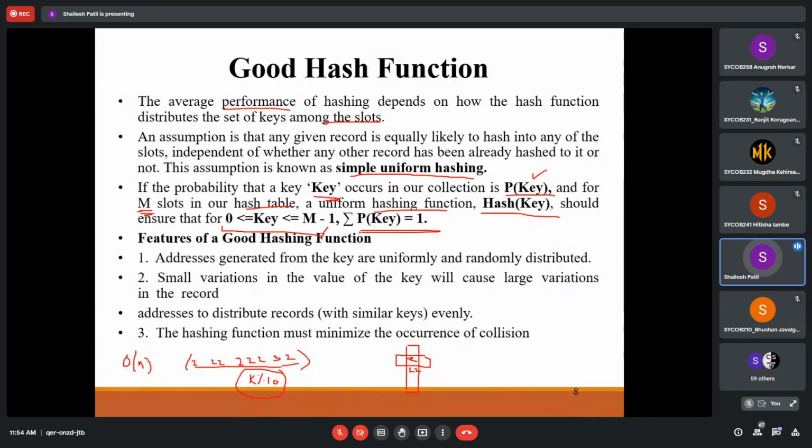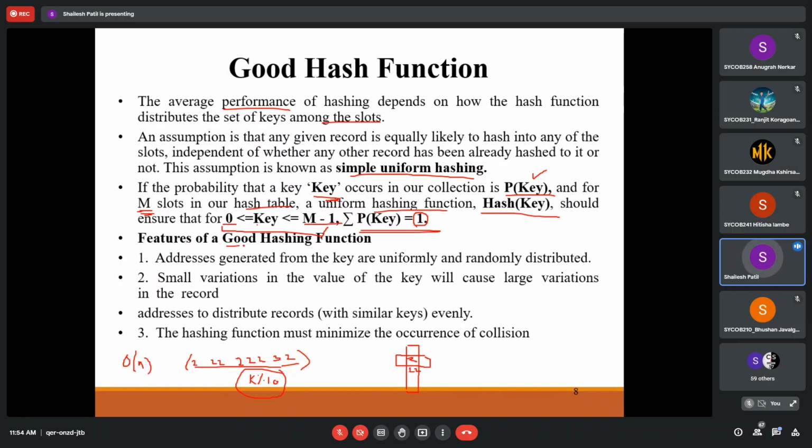Finding or storing the key takes one probe, so in one probe we are going to store that thing, and the key should be only in the range 0 to m-1. The location which we are going to find out, we call this a uniform hashing function.